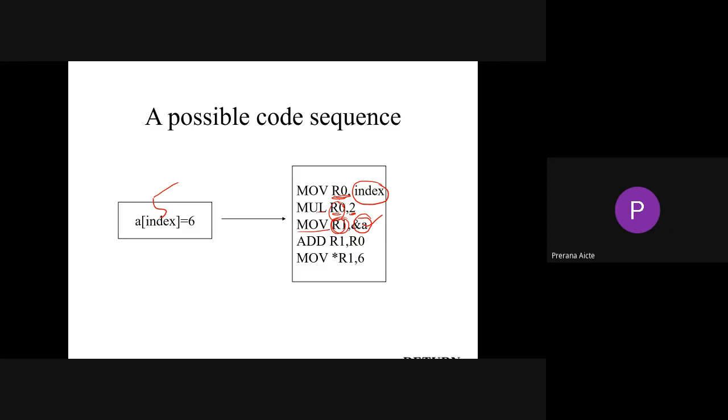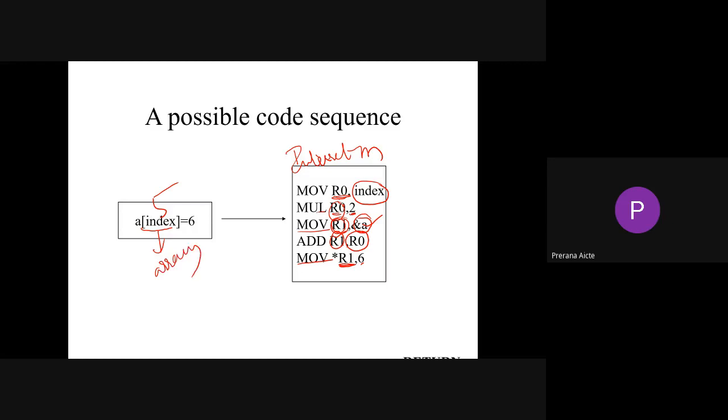Now add the content of R1 to R0. The resultant will be stored in R1. Next, move 6 to the memory location in R1. Here we call it indirect memory addressing. This is a type of array, a continuous array.